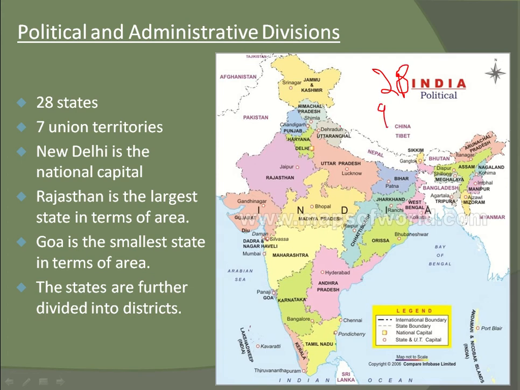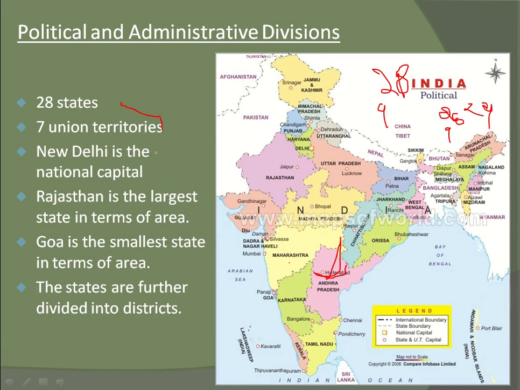Okay, so here in this map, Telangana and Andhra Pradesh are mixed. Actually we have to say 28 states and 9 union territories. But in your textbook, I think it is 29 states and 7 union territories, right? So I'm not saying anything for you. You can write this also because it is in your textbook.